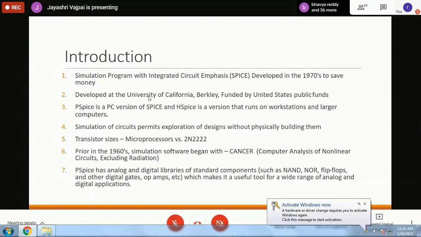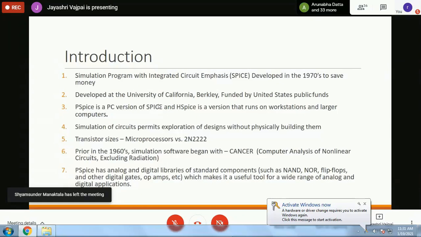Next, PSpice has analog and digital libraries of standard components. I have told about the analog ones, and the NAND, NOR, flip-flops, digital gates, they are also there. And as I've already told you, right up to microprocessors, there are devices available. So this is the spectrum of PSpice, and people tend to look down a bit on PSpice nowadays with the availability of all or most of the facilities of PSpice in MATLAB also.